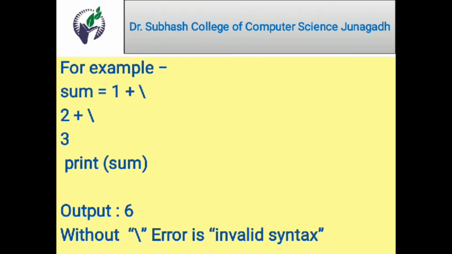Next, some of the cases in which this backslash character is not required. Which are these cases?